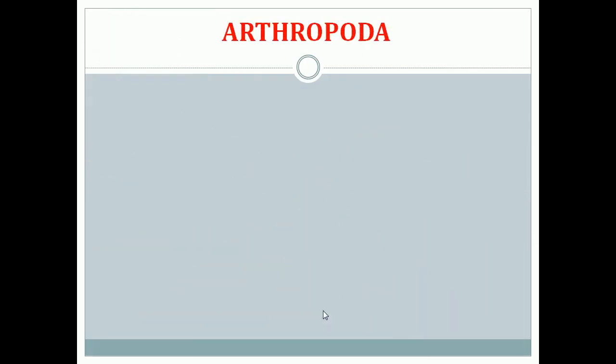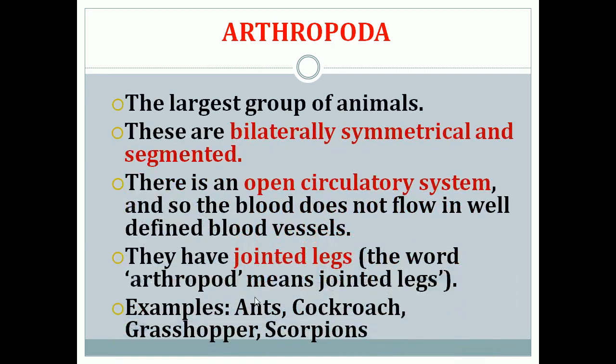Next classification is Arthropoda. These are the largest group of animals, which are bilaterally symmetrical and segmented, and they have an open circulatory system, so the blood does not flow in well-designed blood vessels. We know in human beings there is a blood vessel through which the blood circulates throughout our body. But organisms which belong to Arthropoda have an open circulatory system, so the blood does not flow in blood vessels.